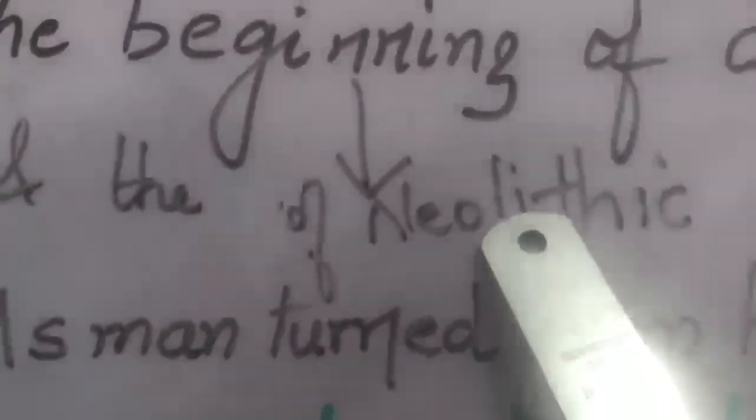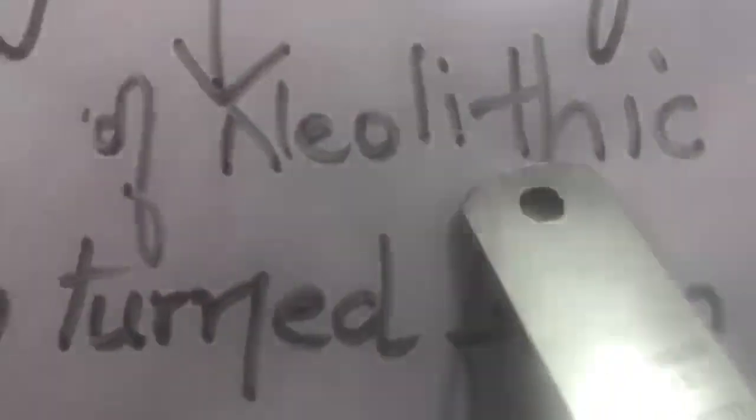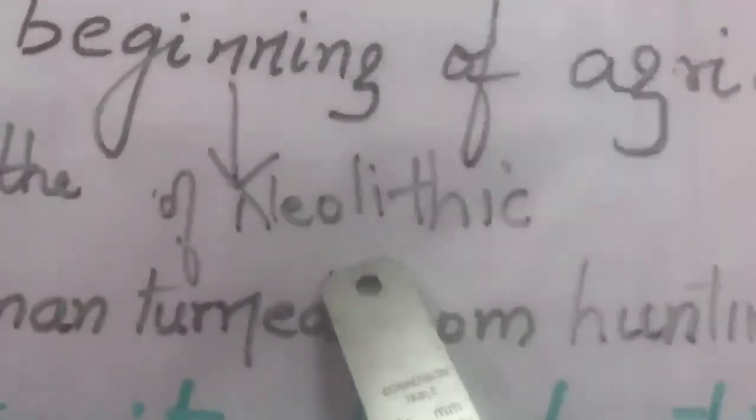As agriculture started, it means the Mesolithic age was ending and which age was starting? The Neolithic age, right? Because in the Mesolithic age, people started to become herders and started rearing animals. They started noticing how the plants grew. But in the Neolithic age, they started growing the plants.